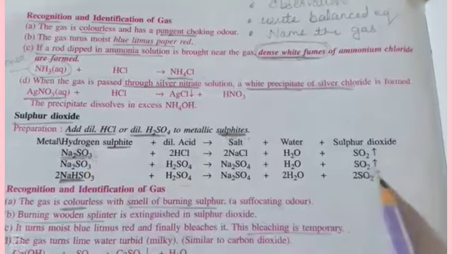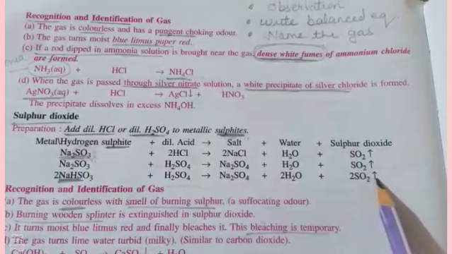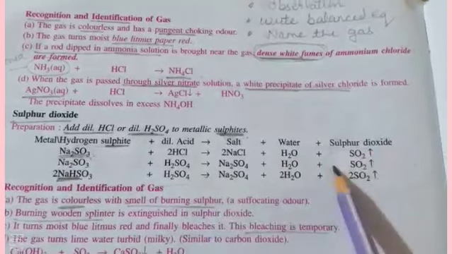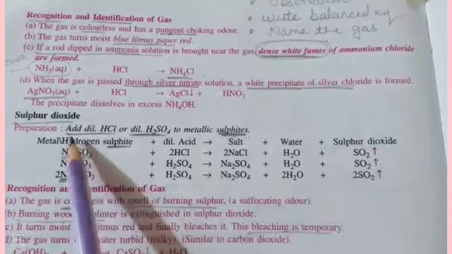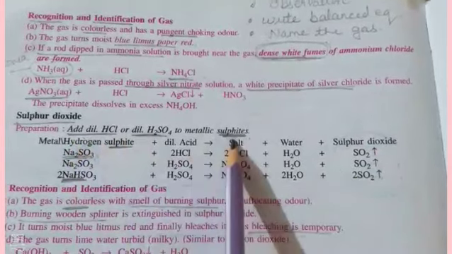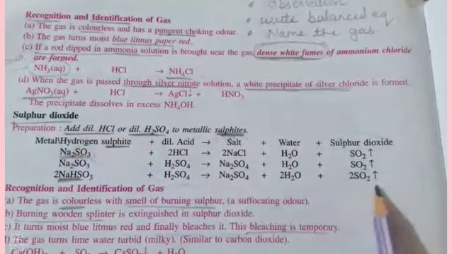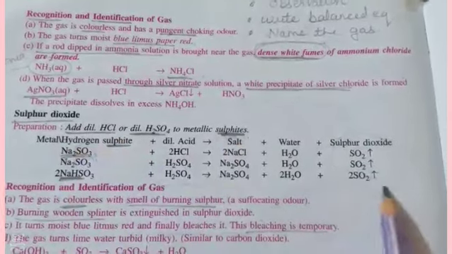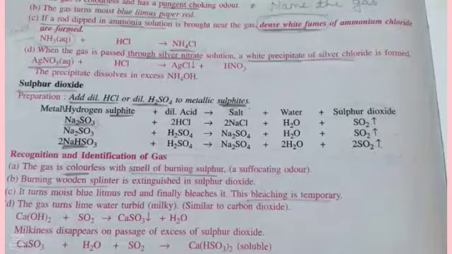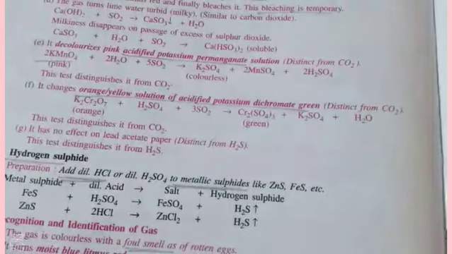You have to practice this equation. If the question comes, write a balanced equation, you will write the equation. If the question comes, name the gas when we add HCl to metallic sulfide, the gas obtained is sulfur dioxide. And if the question is observation, any of the observations you can write. Most important, so many are there, you can practice these. Hydrogen sulfide is given here.